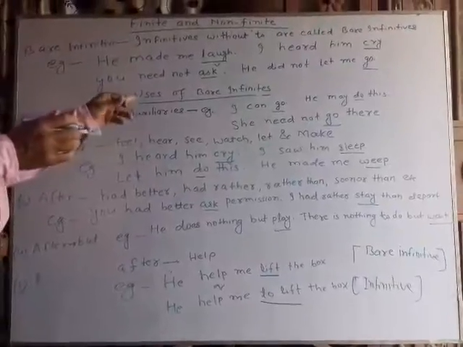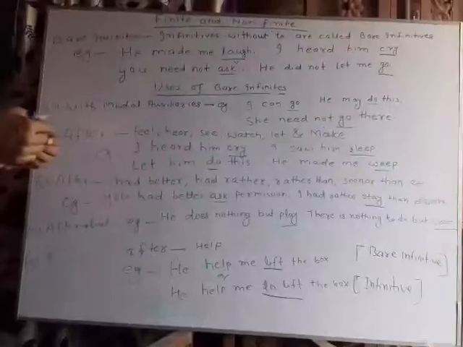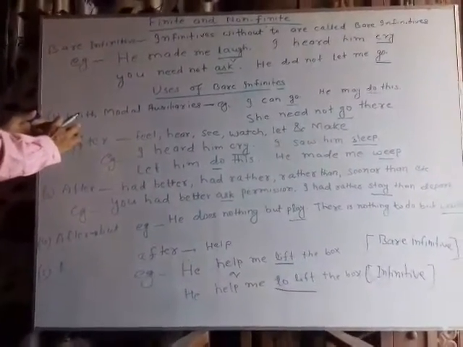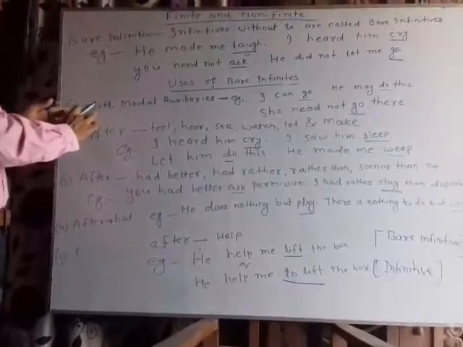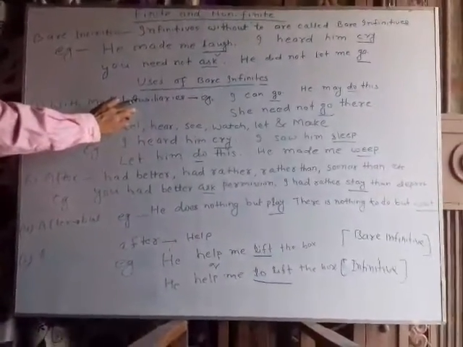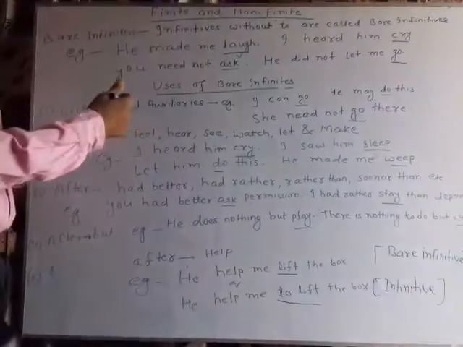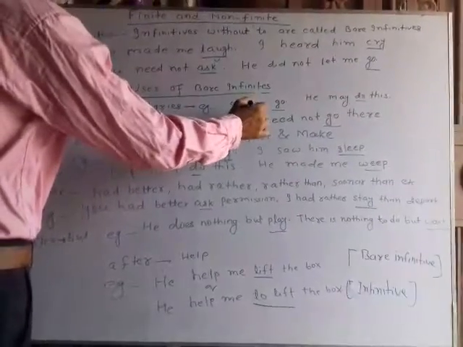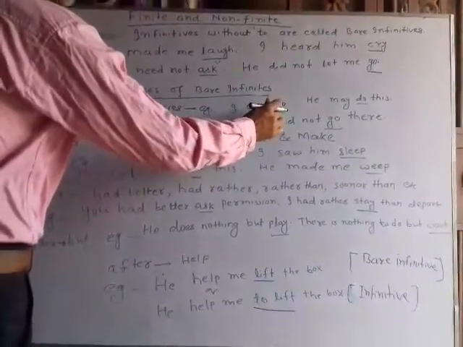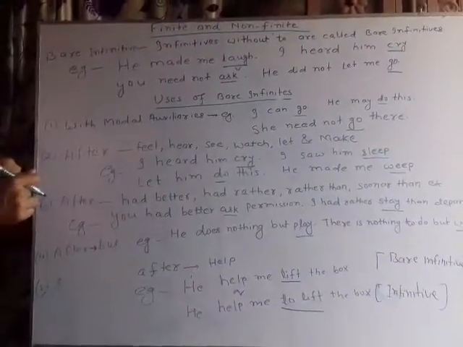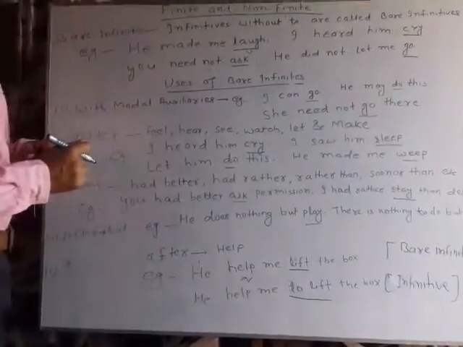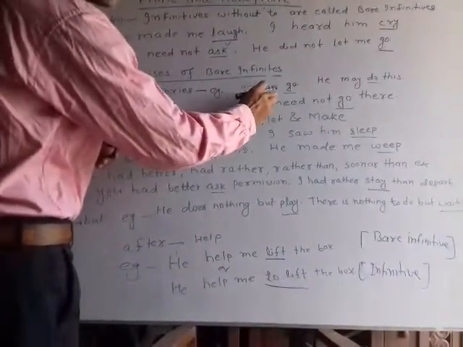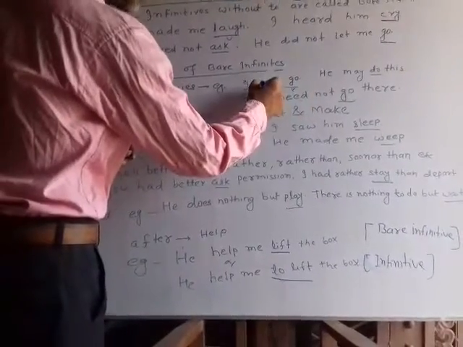Now let's see some usage of bare infinitives. So the very first use of bare infinitive is that it is used with modal auxiliaries: can, could, may, might. For example, I can go. So can is a modal auxiliary here and go is the verb. It is a bare infinitive because there is no use of to before this verb.